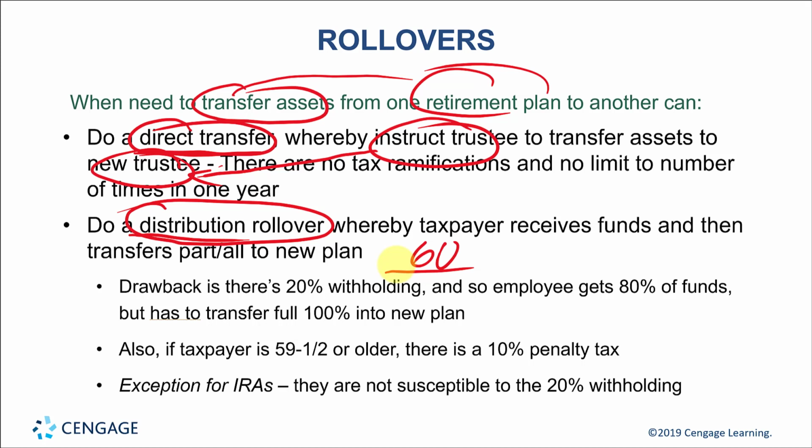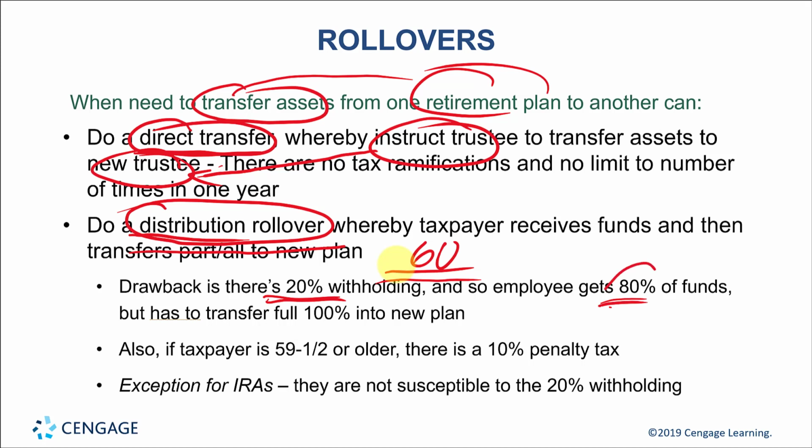Now, if the money is being distributed from an employer sponsored plan, it's a requirement to withhold 20% of that as taxes, just like withholding taxes from your salary or your wage paycheck. You just get a credit on your tax return when you file it. So that means the taxpayer is going to get 80% of that distribution. But if you want to have a tax free distribution rollover, again within that 60-day period, you have to roll over 100% of the money that was distributed, be it withheld or here directly distributed.